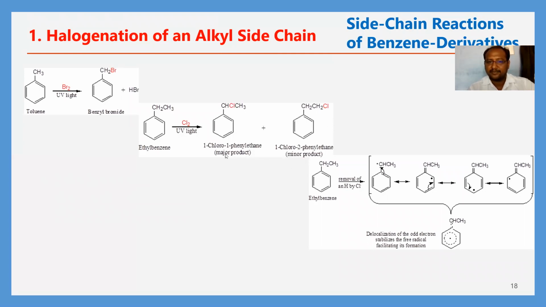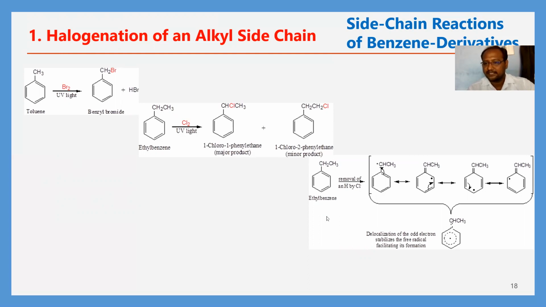But here there is regioselectivity. The 1-chloro-1-phenyl ethane is the major product. When Cl is present on the middle carbon, this is the major product. Here it is a minor product. Okay, based on the intermediate stability, it is said to be the major product, and the other is said to be the minor product.